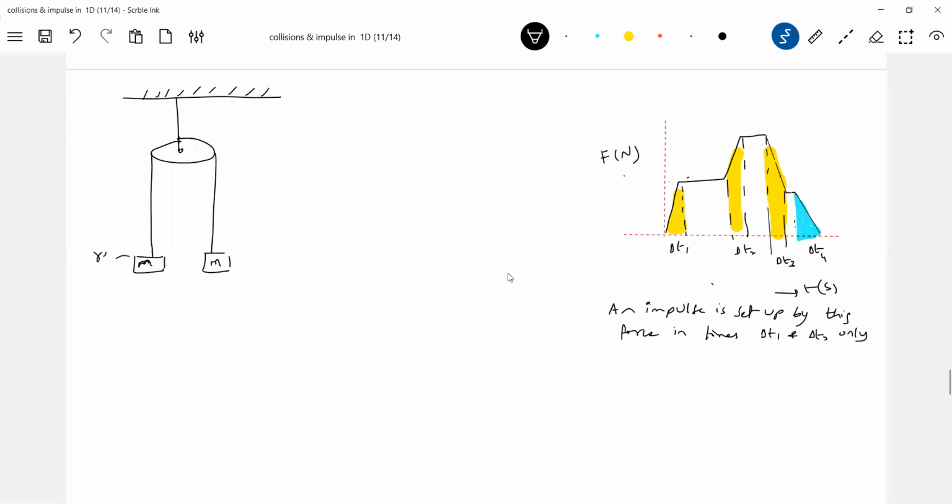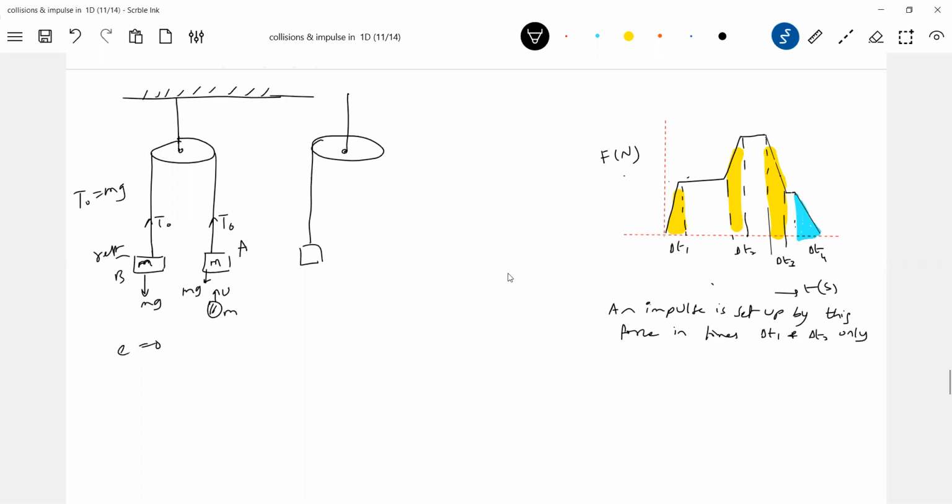Initially, they are at rest, the blocks A and B. So this is A, this is B, they are at rest, and there's a particle moving with a speed u. It will collide inelastically. Then initially some tension is there, no? How much tension? T naught. And what is T naught? Equal to mg. Now inelastic collision occurs, and it will get stuck to it. We'll take it like this. So the combined mass will have a velocity v.